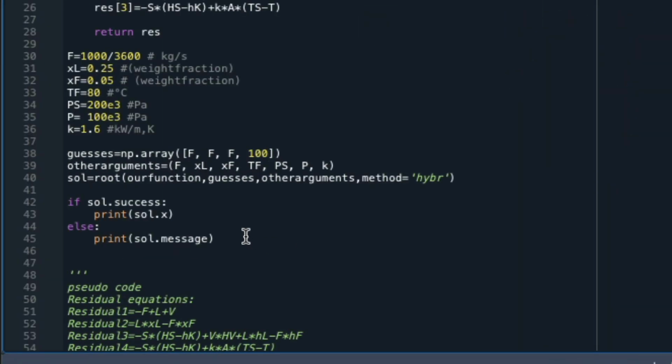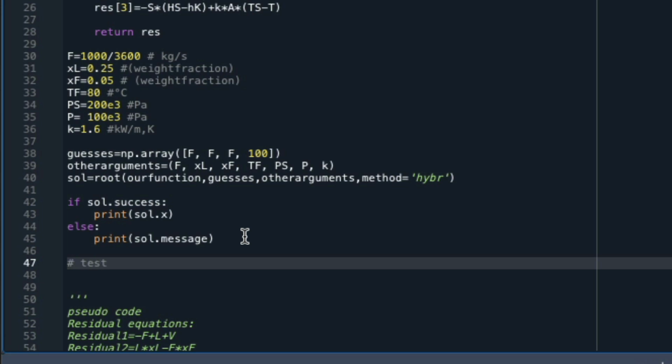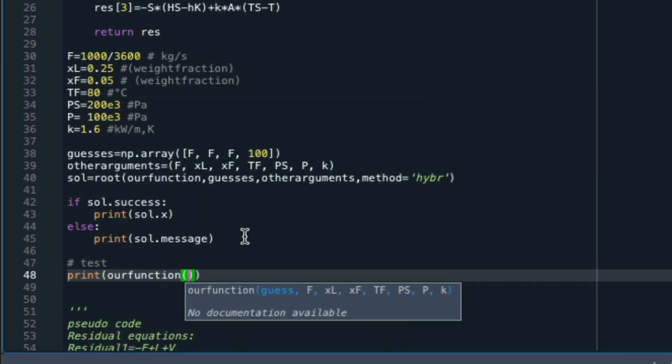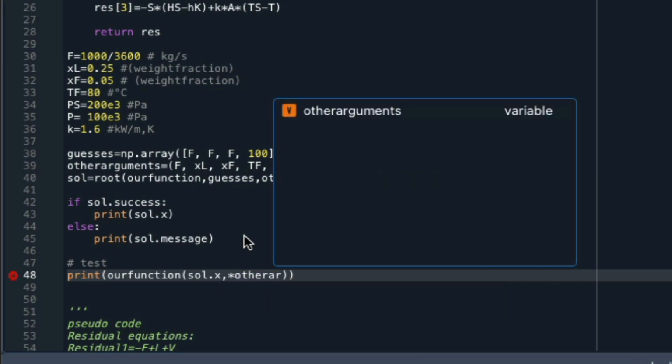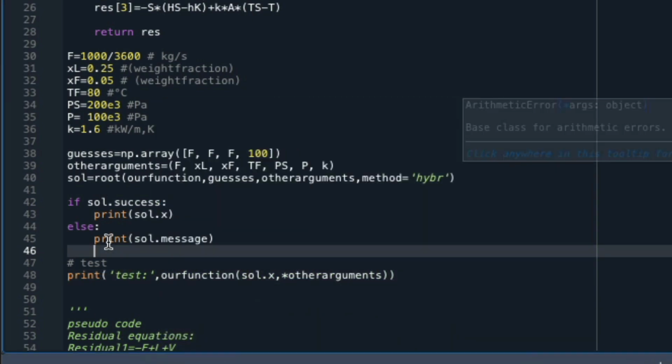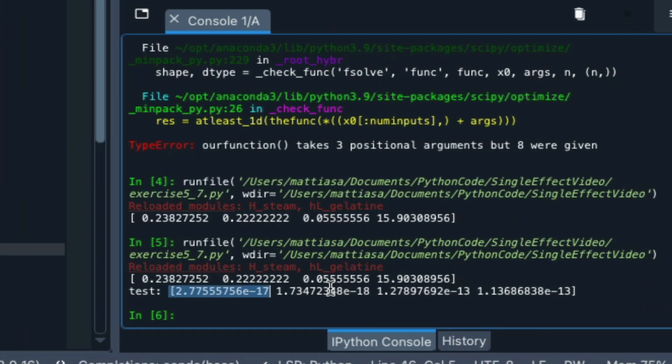Let's check what the residuals become for this solution by printing the result of calling our function with the solution sol.x. To transfer the tuple other arguments into a simple list of arguments, you can type a star before the variable name. When we run the code now, we see that the residuals become really tiny.